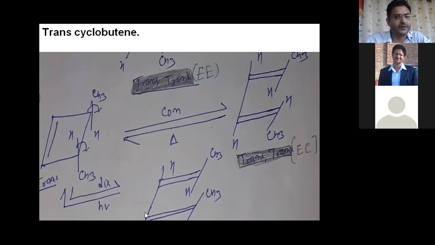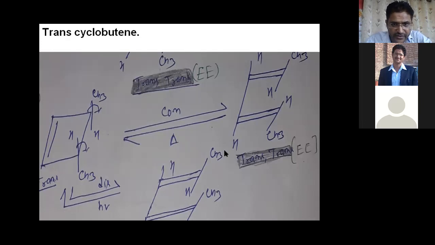Here hydrogen is below the plane, here also hydrogen is below the plane, and here also hydrogen below. So it means two lowest priority groups are on the lower side and two highest priority groups are on the upper side. This type of nomenclature is called Z type, right? So this lower part is Z type.